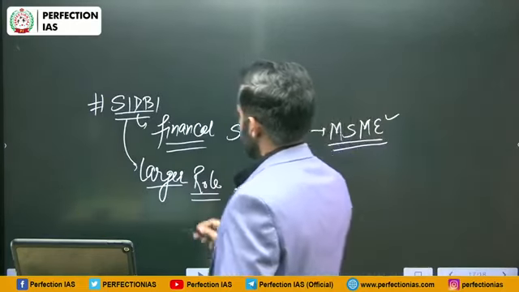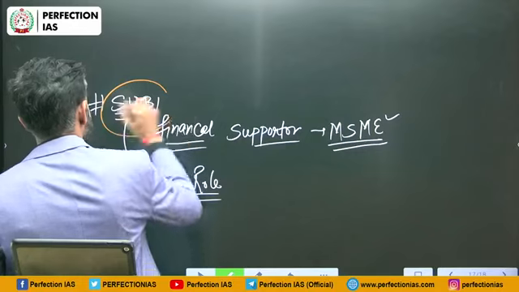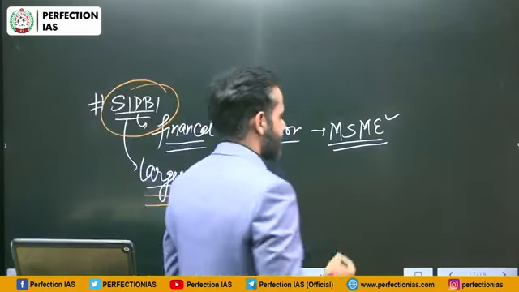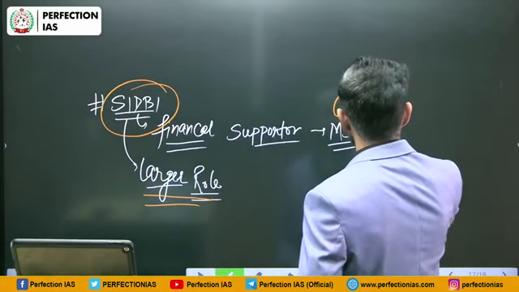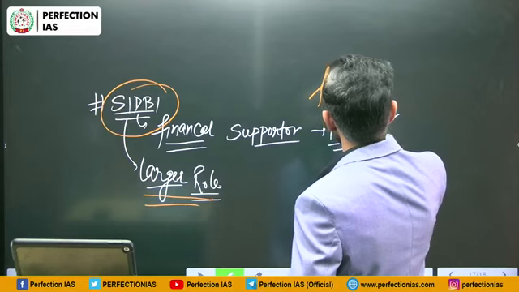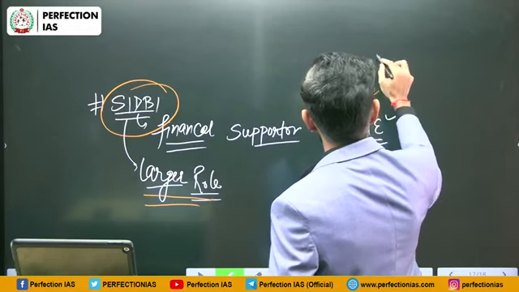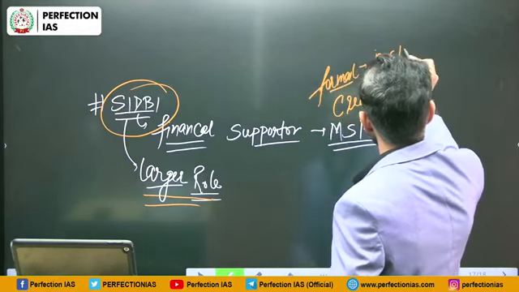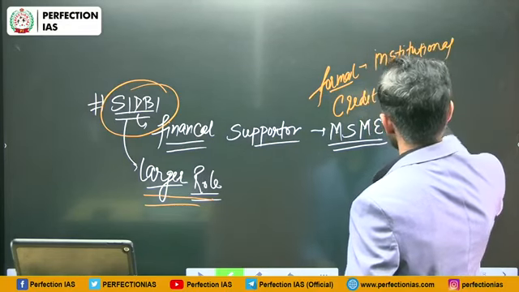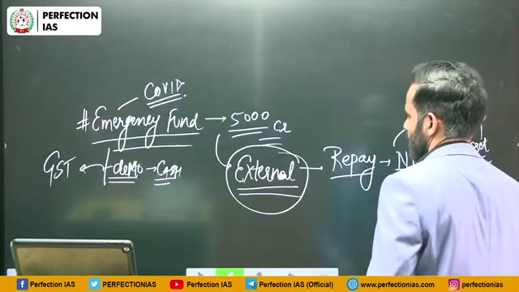Then it recommended that SIDBI needs to play a bigger role in providing credit facility, or to be specific, formal credit, that means institutional credit, to MSME units.